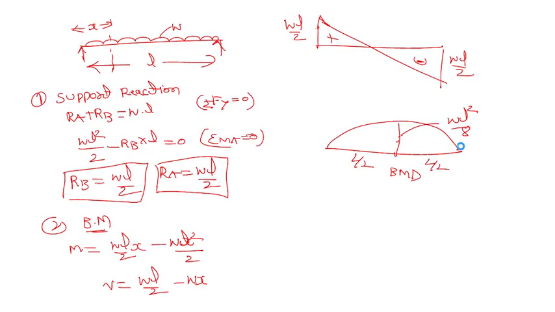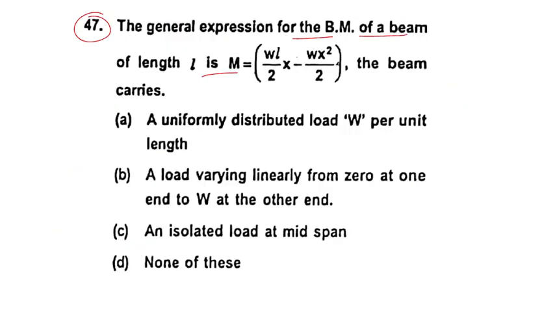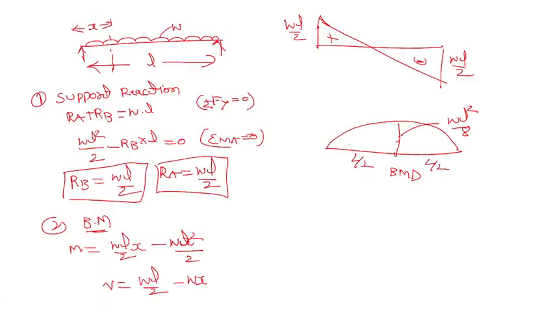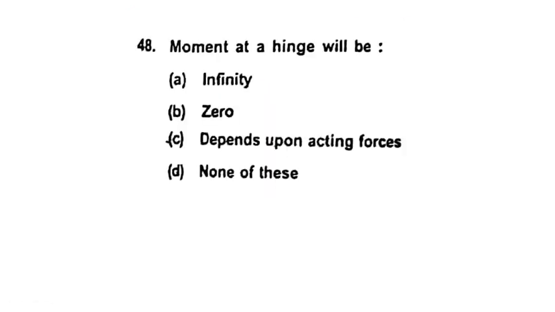Now coming to the question, they have told WLx by 2 minus Wx square by 2. So we have done the answer, that is uniformly distributed load. You can see the proof of this one. I think this is the last question of this video. Moment at hinge, what can we say? Moment at hinge is always what?